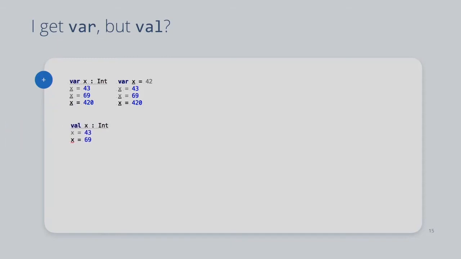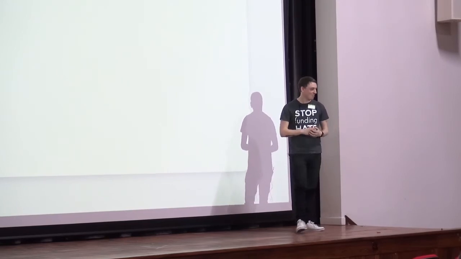What about val? Val is a little bit different in that it becomes a read-only variable once you've set it. So you can only set vals once. You may be able to see there's a little red squiggle underneath x. That's because I've already set it once, so I can't set it twice. The compiler is saying no, it's read-only at this point. So think read-only fields in C#, but not confined to the constructor. It's read-only everywhere. And again, we can assign it on the same line and use type inference to get rid of the int. Make sense? Var and val difference summed up: one you can change, one you can't. Got it? Cool. You sure?